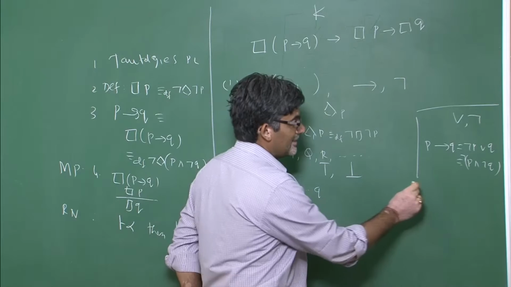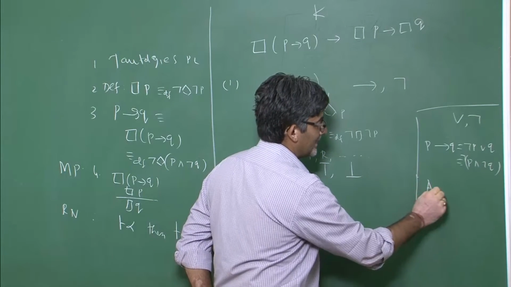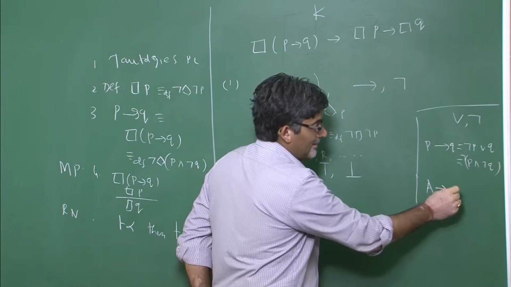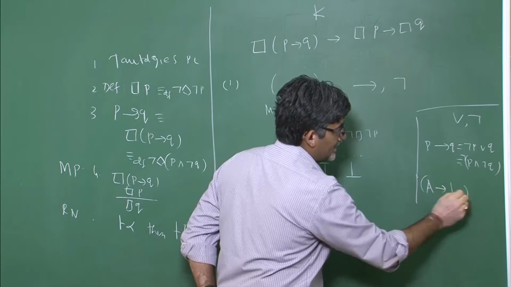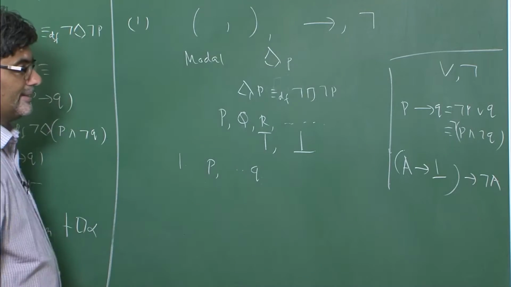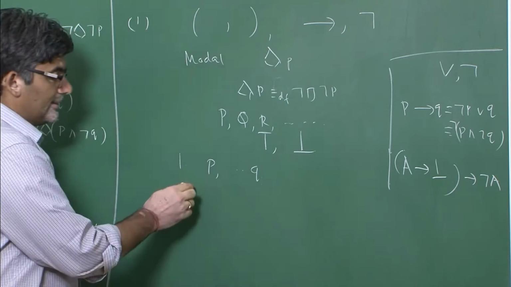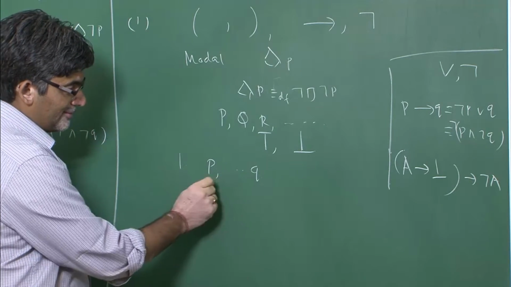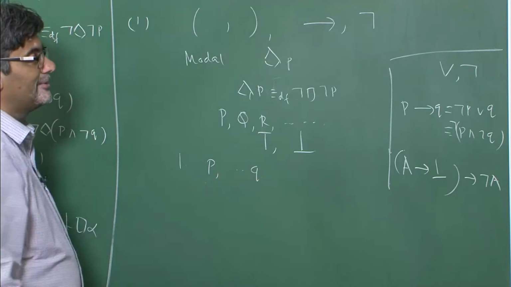So we use this especially in propositional logic like this: starting from A, you end up with a contradiction. That means it has to be not A rather than A. So we have these propositional variables. If you just write like this, it is considered to be a well-formed formula.